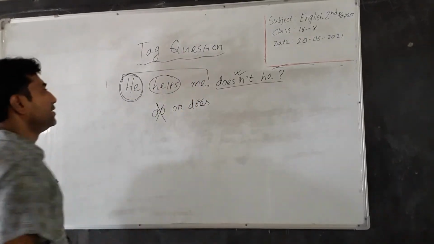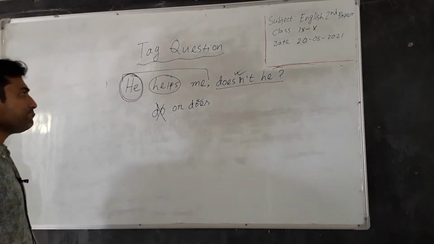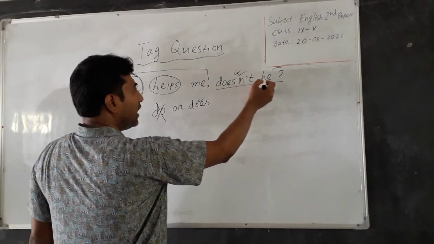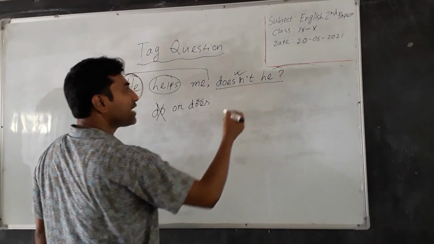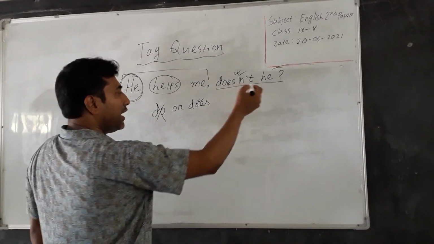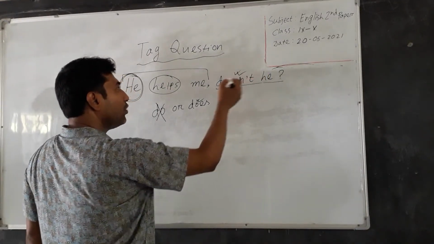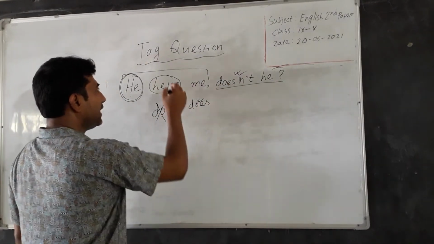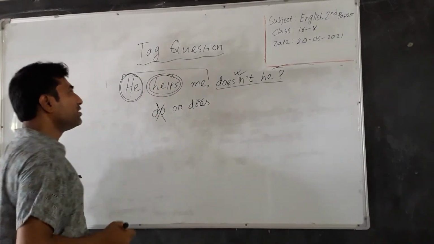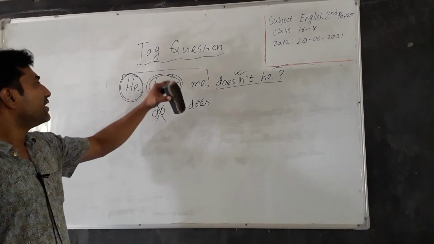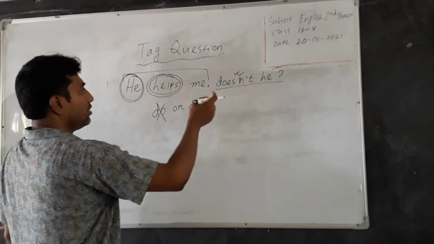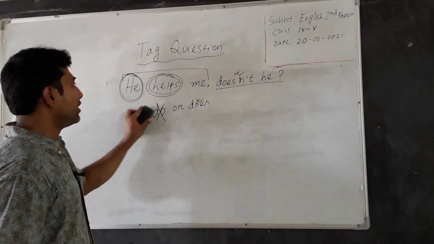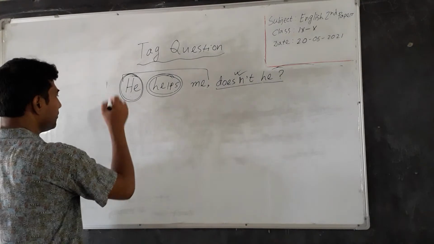He helps me. Dear students, here we cannot write do instead of does because after he we cannot write do, and that's why instead of do we have written does. As the verb is in present indefinite tense, that's why I have written does. I think you have understood. Look at the second example.